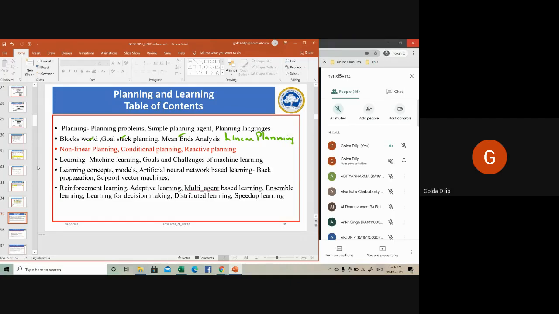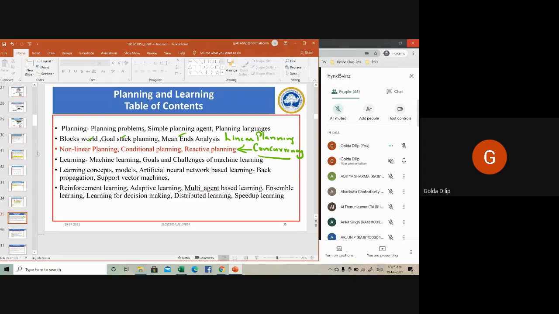Now, in the next topic, we are going to introduce the concept of concurrency into planning. That's what non-linear planning is all about: doing things simultaneously. There's no problem associated with it.